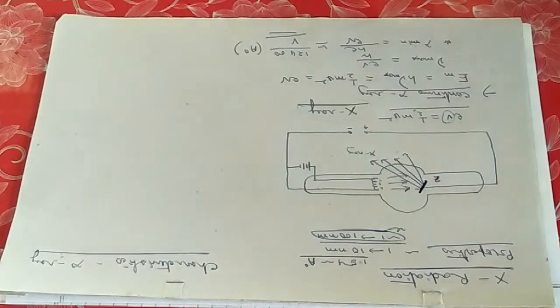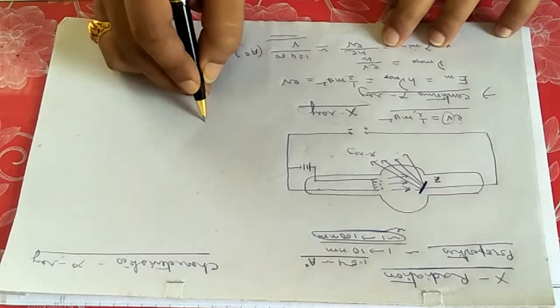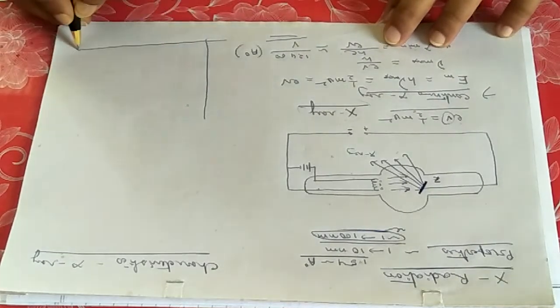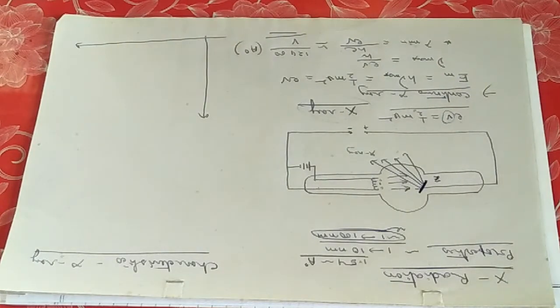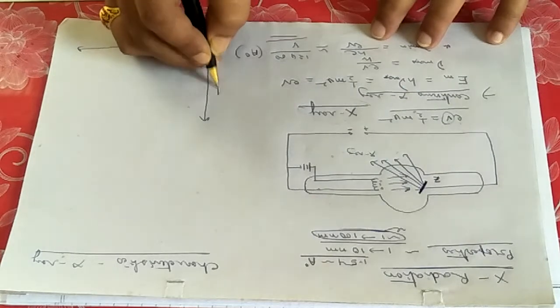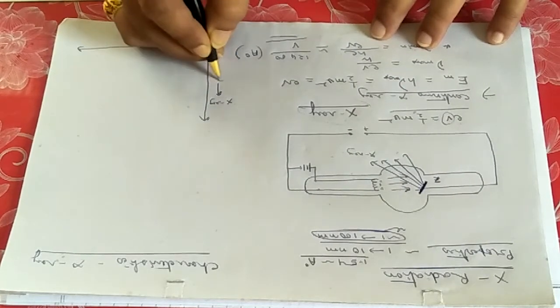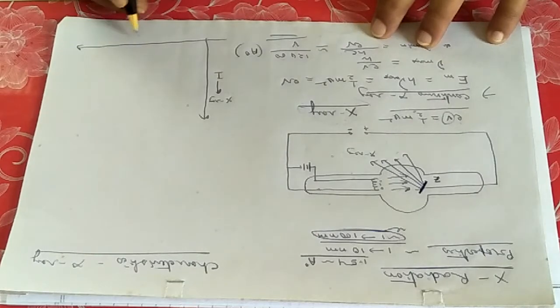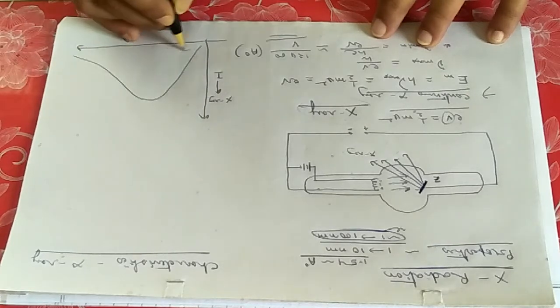This is the mathematical calculation, and if you draw or empirically see the graphical representation of X radiation, in this direction you are plotting the X-ray intensity I, and in this direction the wavelength, you will get curves like this.